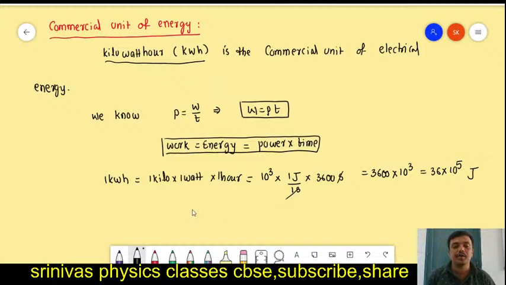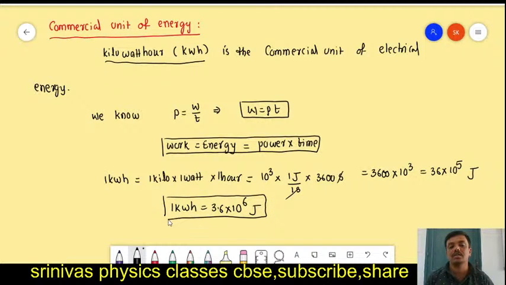Then 1 kilowatt hour is equal to 36 into 10 to the power of 5, which we can write as 3.6 into 10 to the power of 6 joule. So 1 kilowatt hour equals 3.6 into 10 to the power of 6 joules.